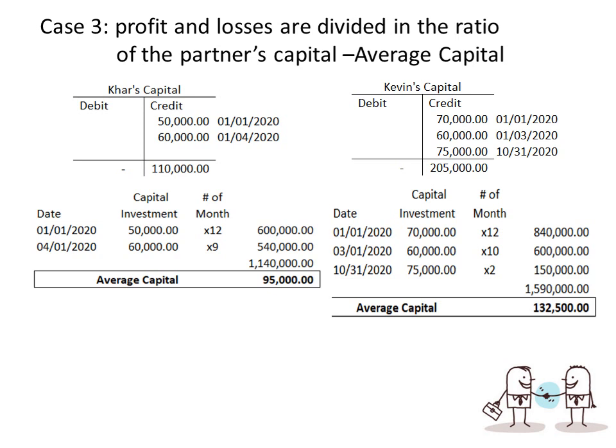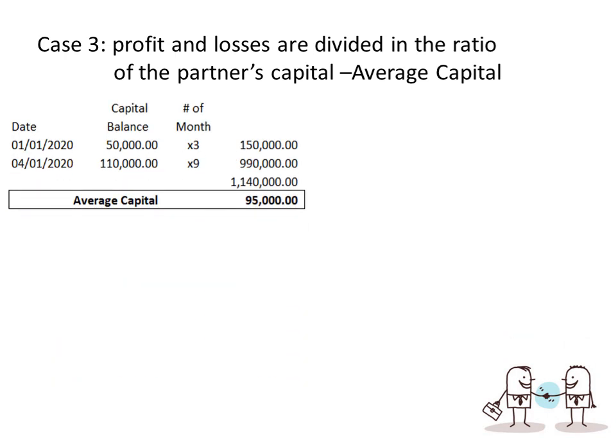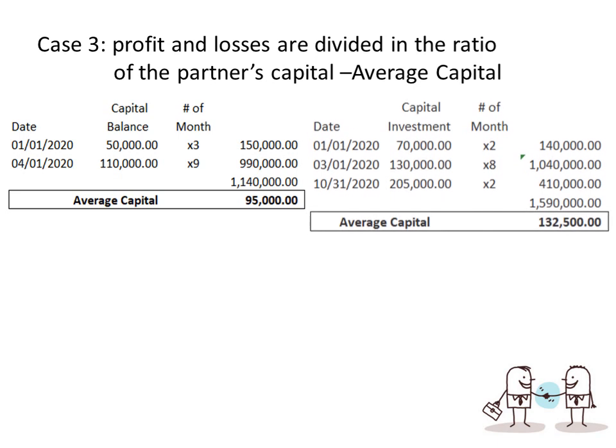132,500 is the average capital of Kevin. Okay, so case 3, same. You could also use this computation. So 50,000, the capital balances, times 3, so that's 150,000. And then for the accumulations, 50,000 plus 60,000 is 110,000. That's for April, so 9 months, 990,000. So 1,140,000 divided by 12 is 95,000.